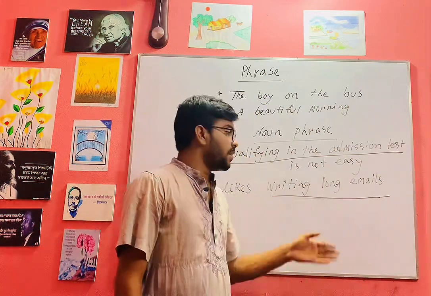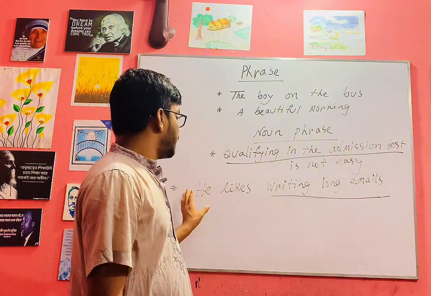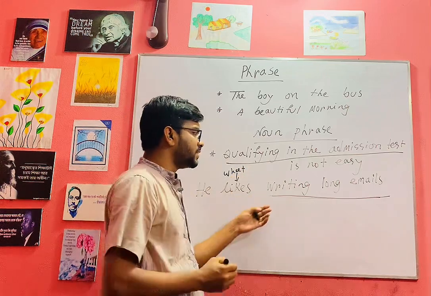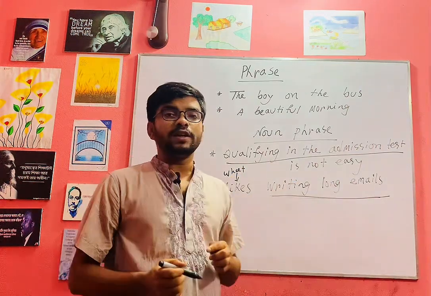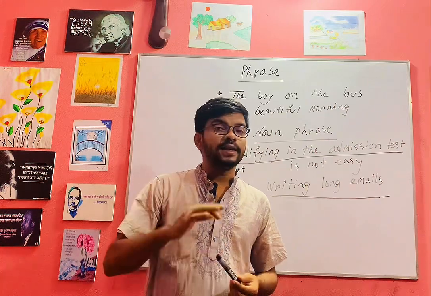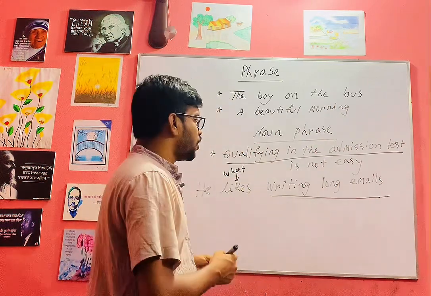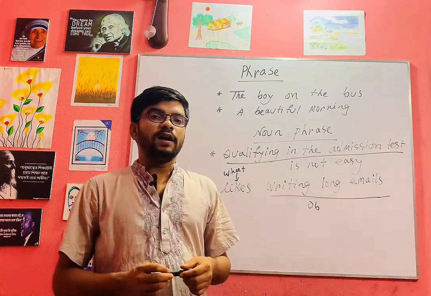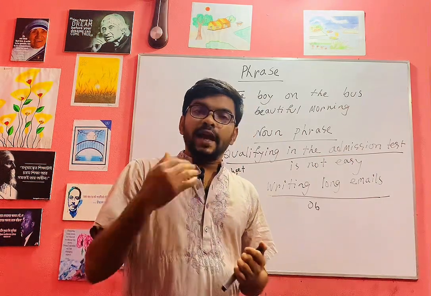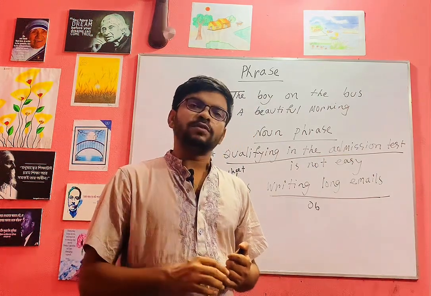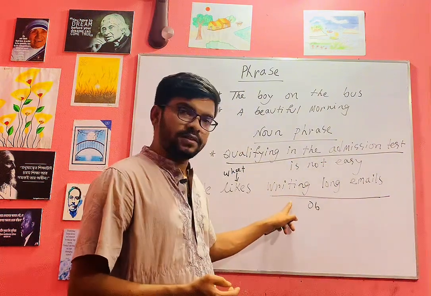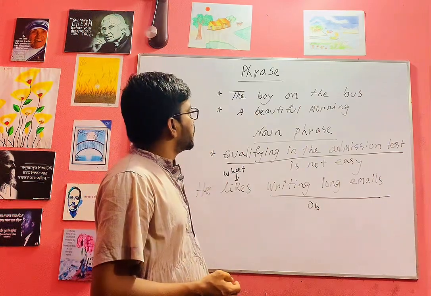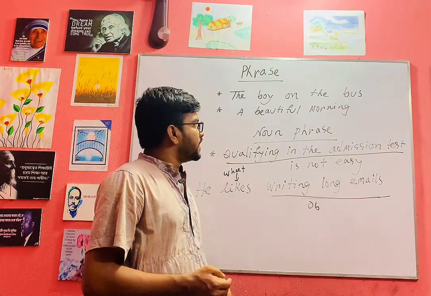But now question is what type of phrase it is. And if you question to a verb, what likes, the answer comes writing long poems. And we know if you question to a verb by what and whom and get answer, that will be object. So obviously it is object. And we previously mentioned that noun can be object, noun can be subject, so it is object. So that is noun clause. Now we are going to another phrase, that is adjective phrase.